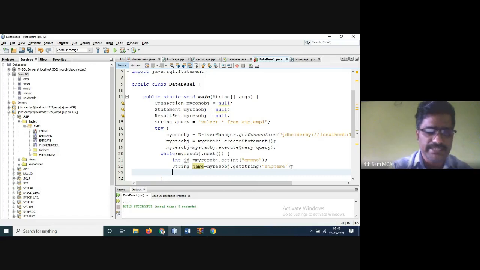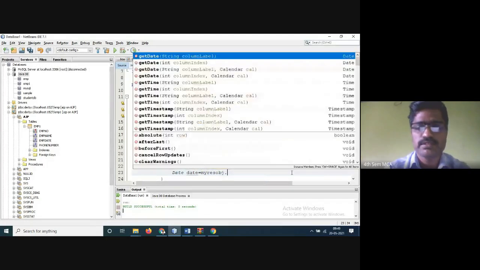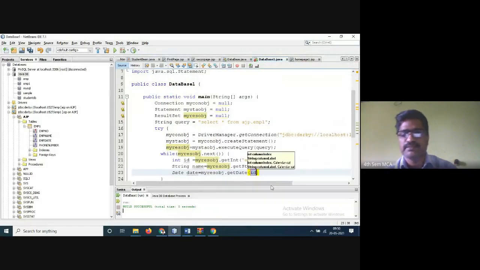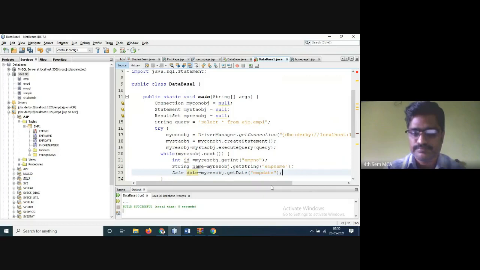The third field is called the EMP date, so that is called the date. Give it in small letters. My results object dot get date. Column index, the third one you take it here. The column index is nothing but we have given EMP date. Semicolon.